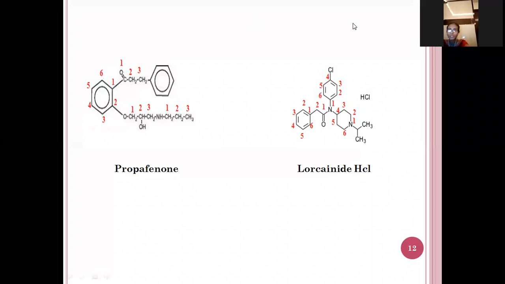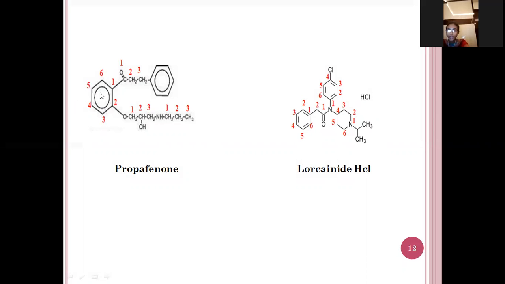So if you see the structure here, this is the phenyl. For the phenyl, in the second position, the phenoxy is present. See here, 1, 2, 3, 3 carbon atoms, and with the oxygen there, so it is the propoxy. 3 carbon atoms means propane. So propoxy, and this is the propylamino. See here, 1, 2, 3. 3 carbon atoms with 1 amine group. So it is propylamino.